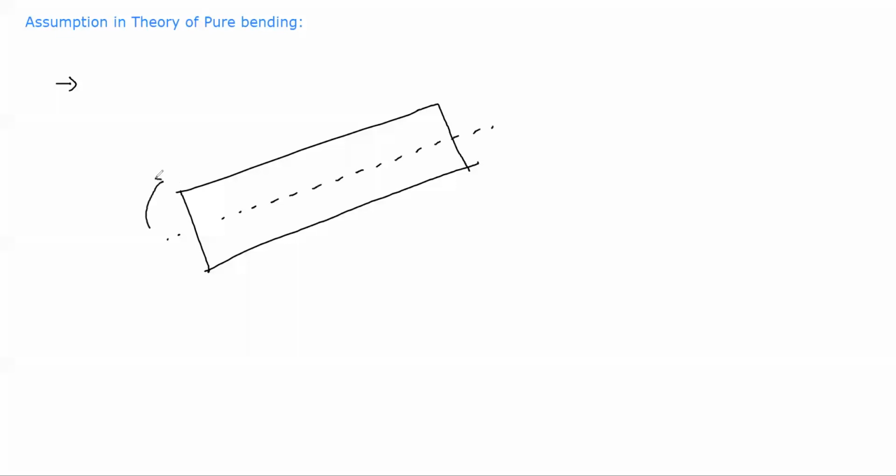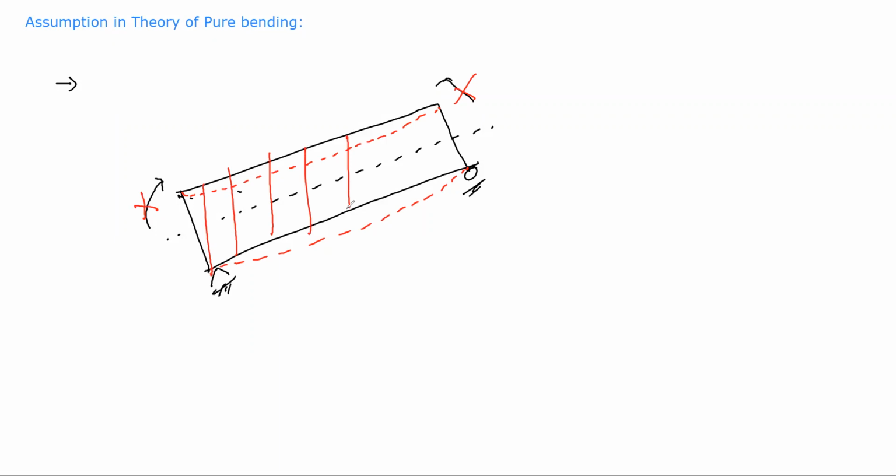Suppose I am applying a pure bending condition. Suppose this is a simply supported condition. Can I say that it will bend like this? Just a minute, I am changing the color. It might bend like this. Yes or no? Yes, sir. But while I am removing this moment, your section must be in its actual condition. That is nothing but the statement: the transverse section which was plane before bending remains plane after bending.